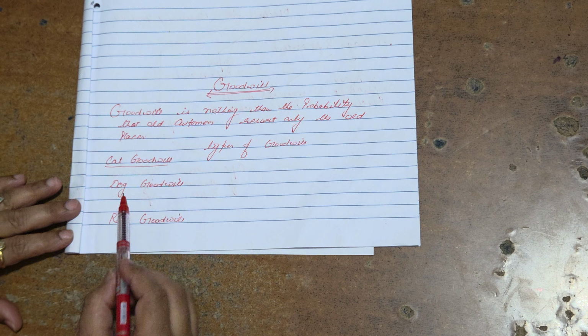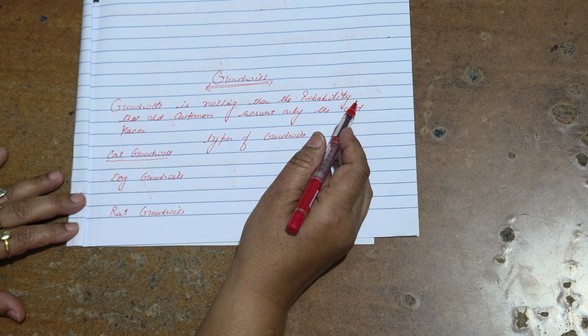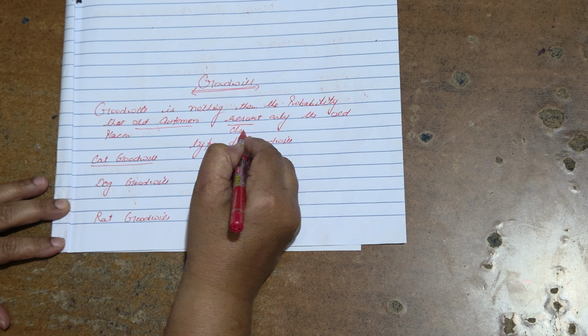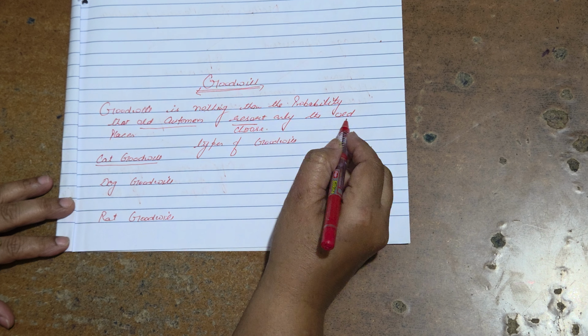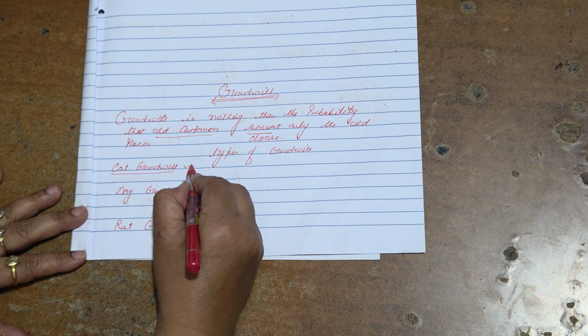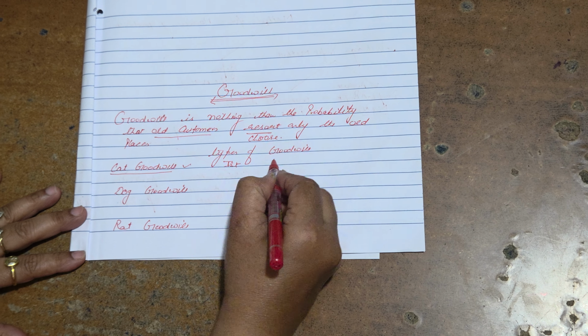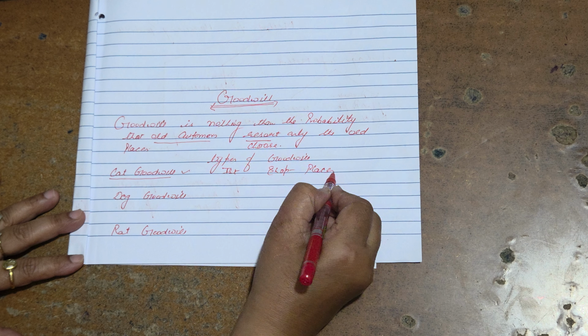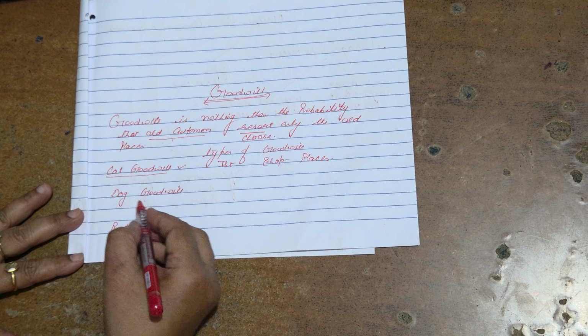Treatment of goodwill. Goodwill is nothing but the probability that old customers always resort. Resort means choose only the old places. We have three types of goodwill. Number one, cat goodwill, which is always related to shops or places only, according to the nature of a cat.